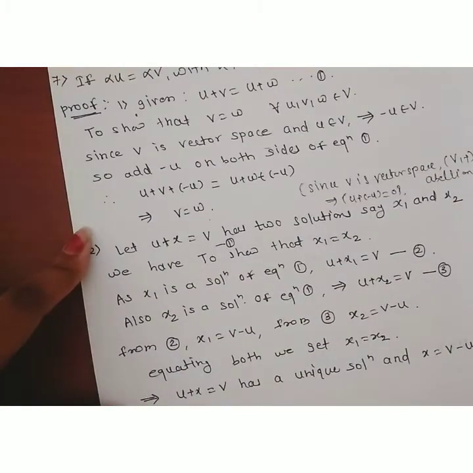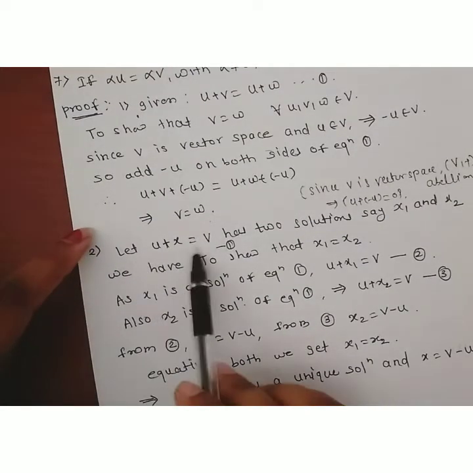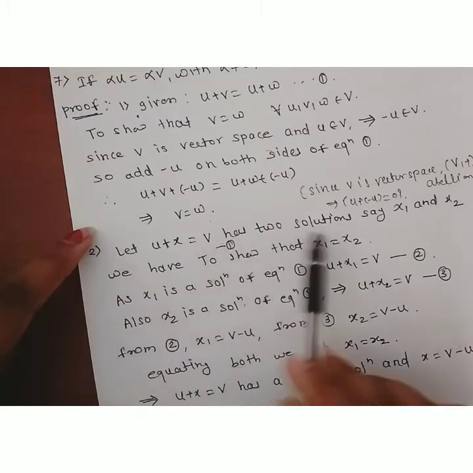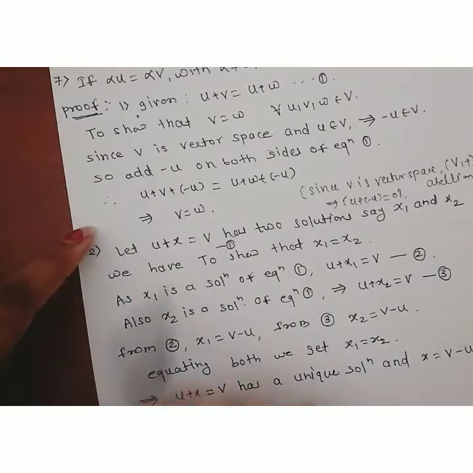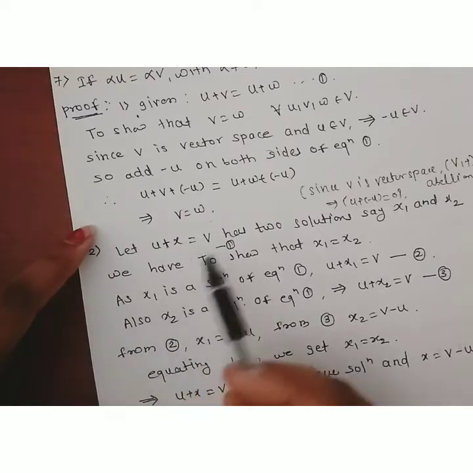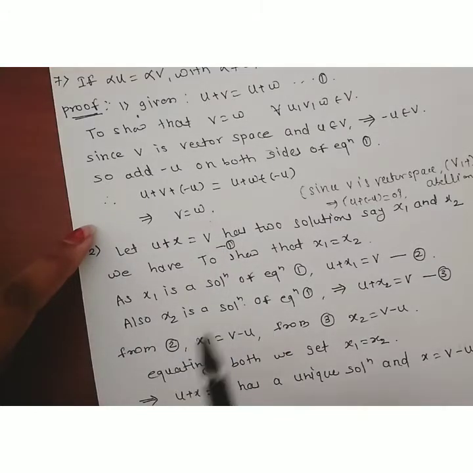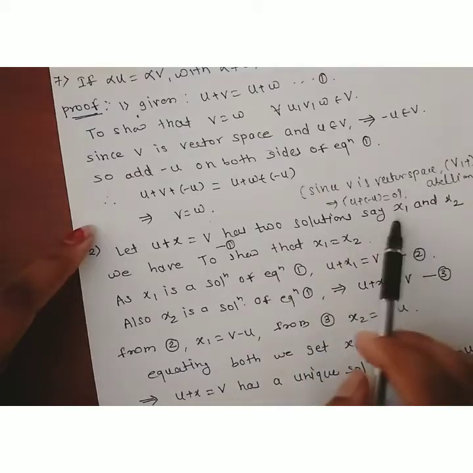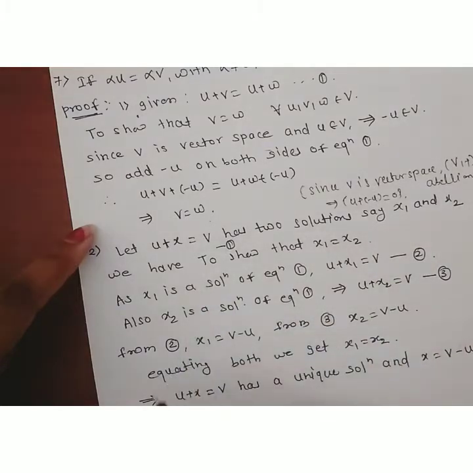Let u plus x is equal to v have two solutions. We have to show that this equation has a unique solution, so we consider that it has two solutions, x1 and x2, and then lastly we show that these two are nothing but the same, that is x1 is equal to x2.